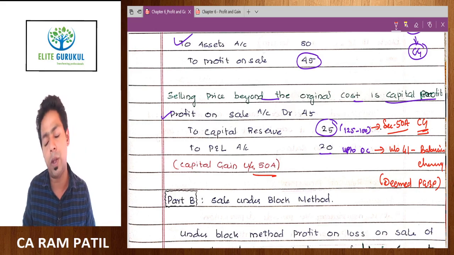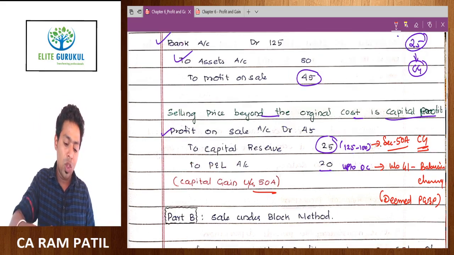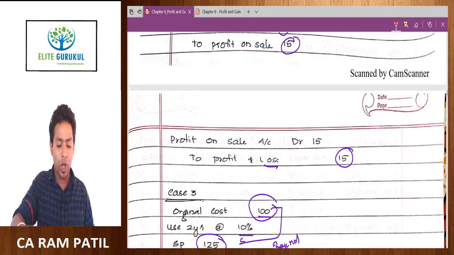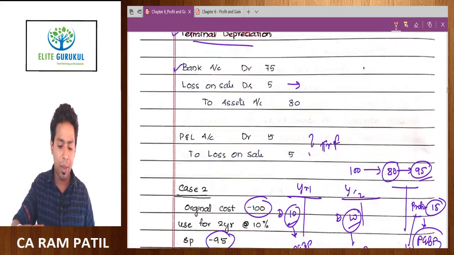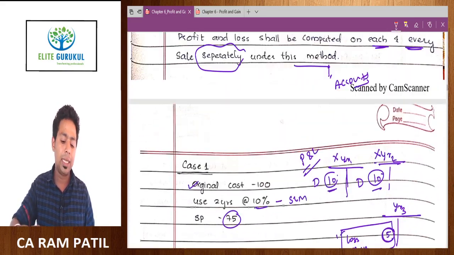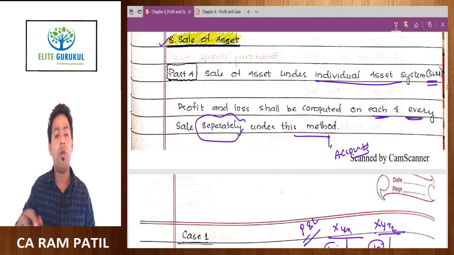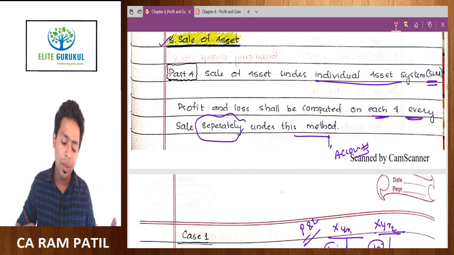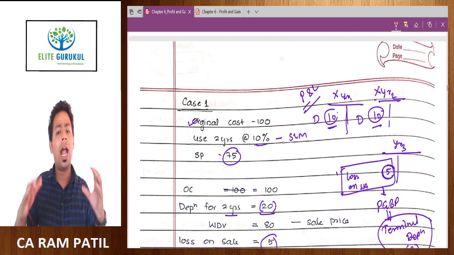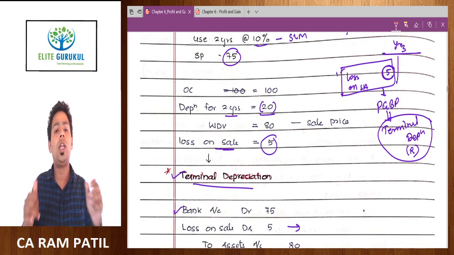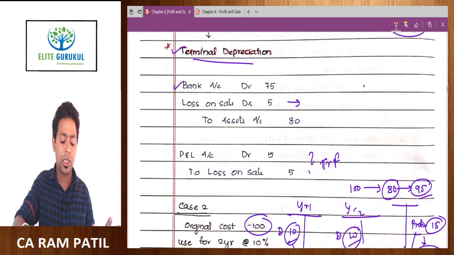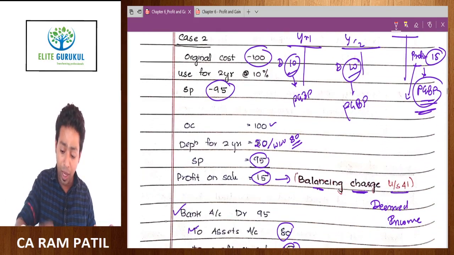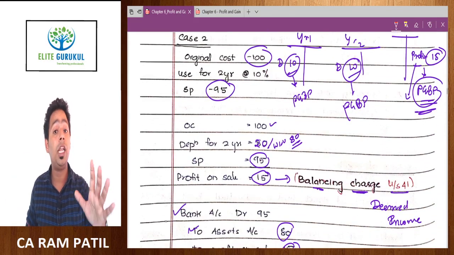Long term and short term depends on the life of the asset. This kind of discussion you need to know about the SLM method. Unfortunately, the SLM method comes in examinations very rarely, because very few assessees follow it, that too power generating units. Therefore, this discussion is not of that much use, but you need to know what balancing charge and terminal depreciation are in your income tax, which can be asked in a multiple choice question.